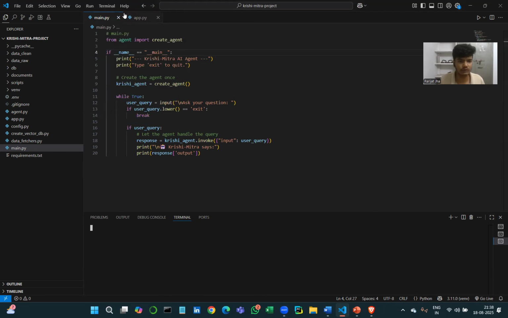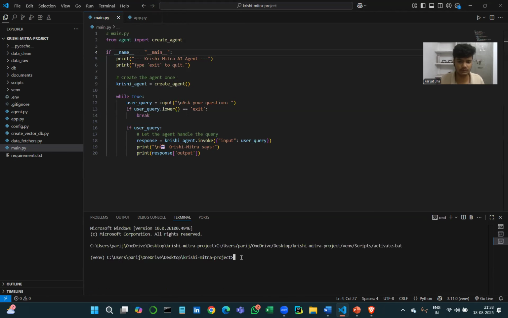In a new terminal now, I need to run my main project, which is my AI agent. So python main.py. After running, this is what I get, the Krishi-Mitra agent. This is the developer mode right now. I will show you the user interface which the farmers will get also. Right now, just to tell you that my project is a working prototype.